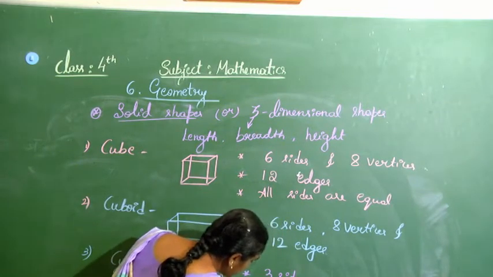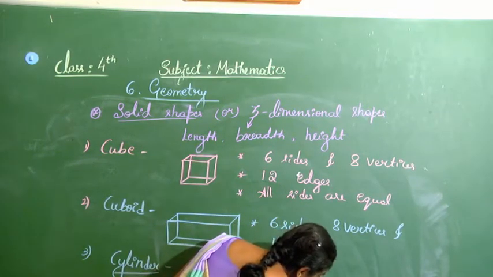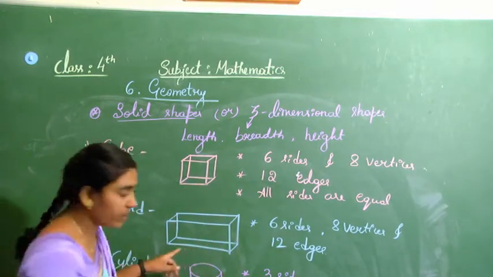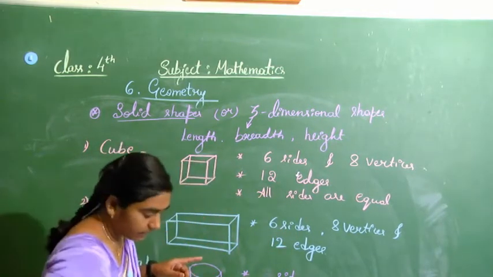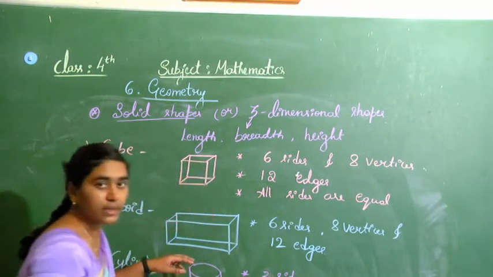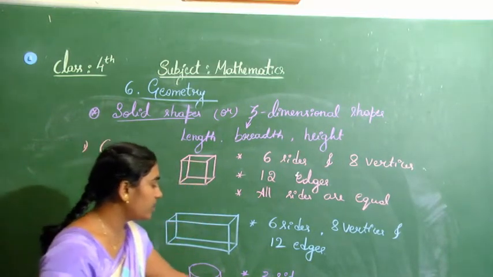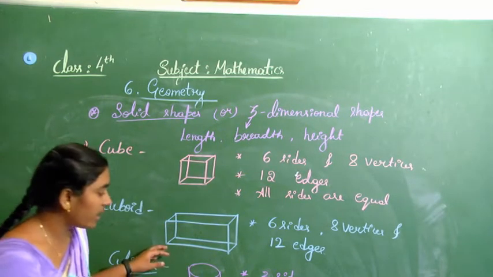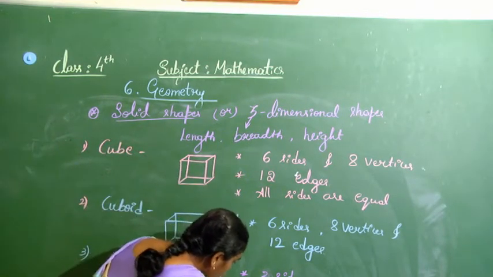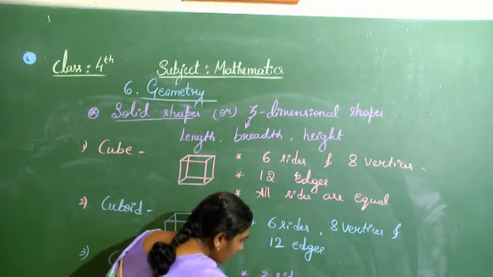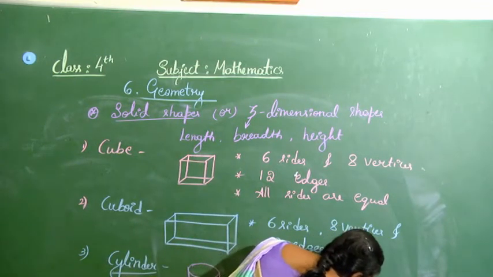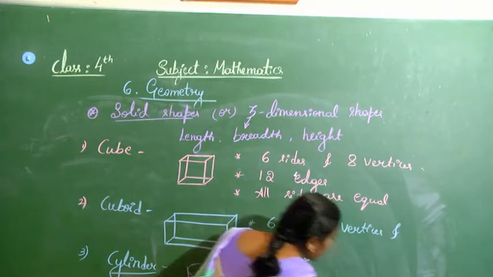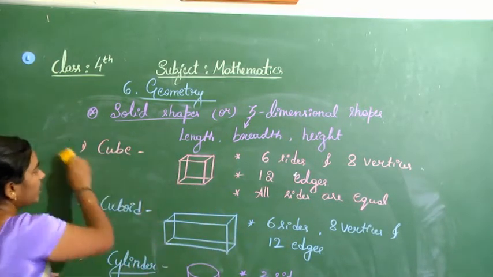Curved faces here, two sides. Okay, top and bottom we will get, the top side and the bottom side, and a curved face like this. Okay, so one curved face and two flat faces for a cylinder.